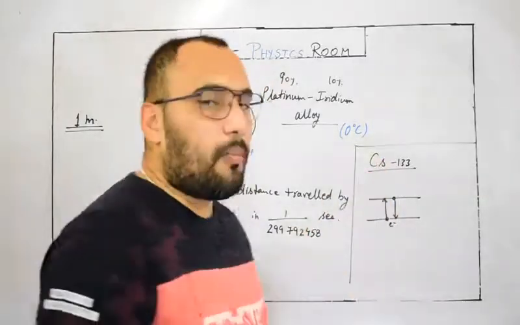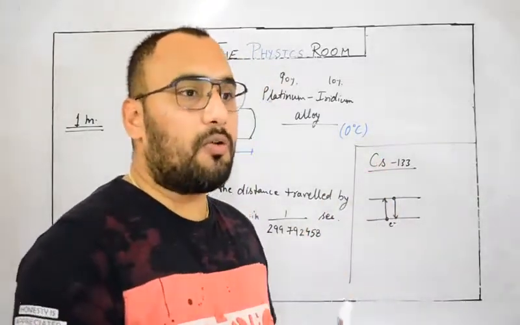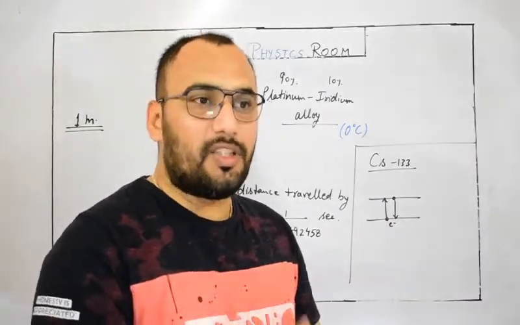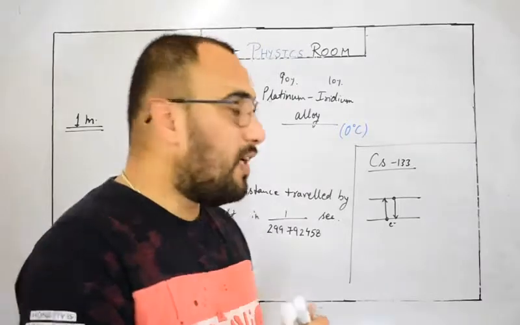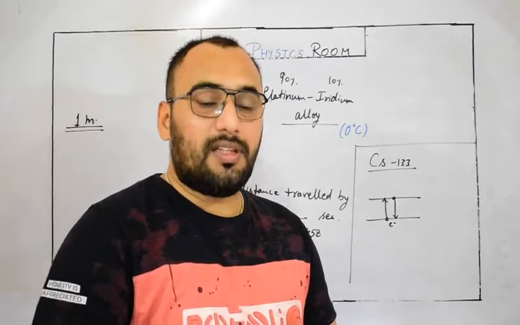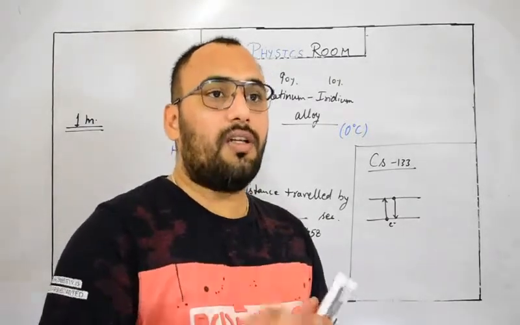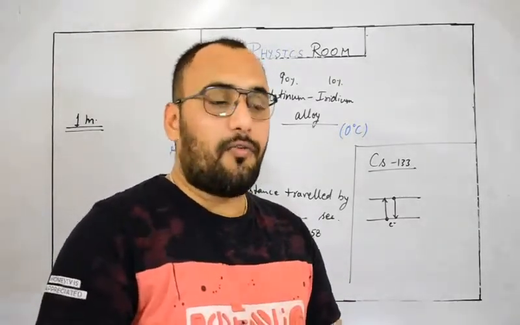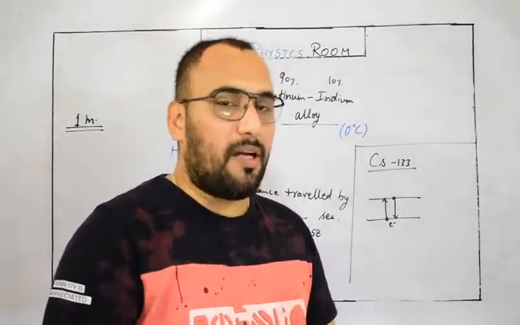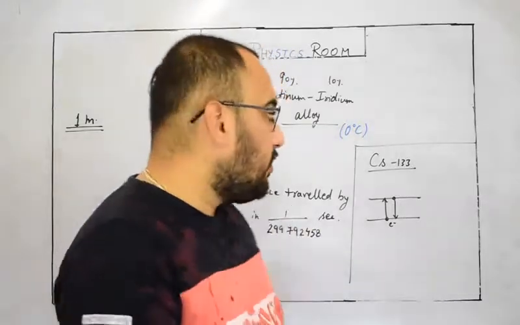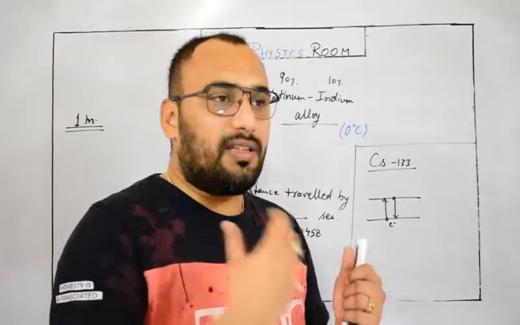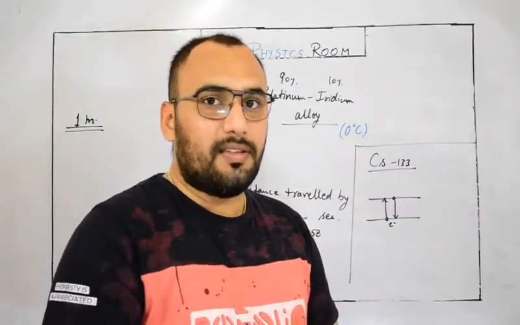This definition is quite complicated from your level, because you don't know about the different energy levels. First, you need to understand about the shells in an atom. Shells are the energy levels in an atom. So we are talking about the vibration of electrons between two different energy levels. The time taken by that electron between two different energy levels for a particular number of vibrations is called 1 second, and that number of vibrations is already written in the book. I hope you will go through these three definitions. These are very important for a theoretical purpose.